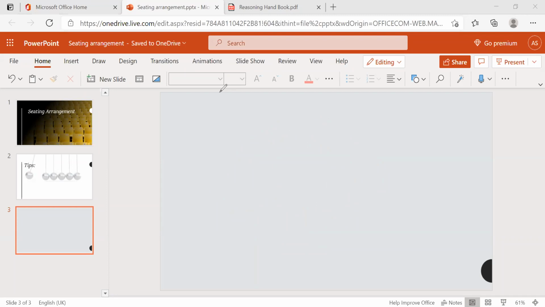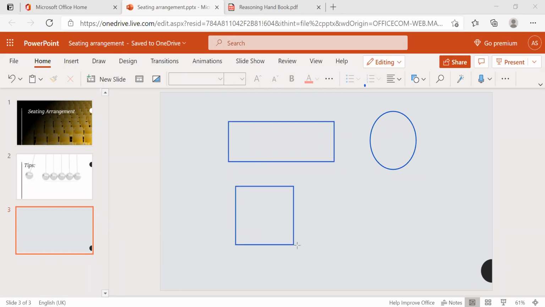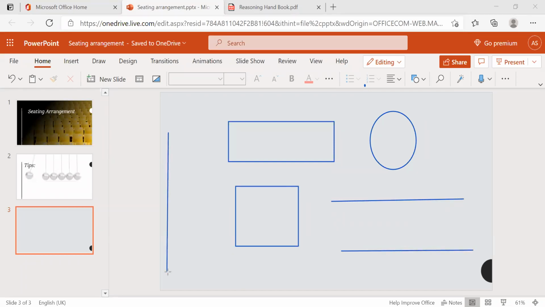And the questions asked in seating arrangement may be rectangular, circle, or square. They will ask many types, maybe straight lines, parallel lines, like this. They will ask many types of questions, but everywhere you can find this one thing, that is facing inside or outside.